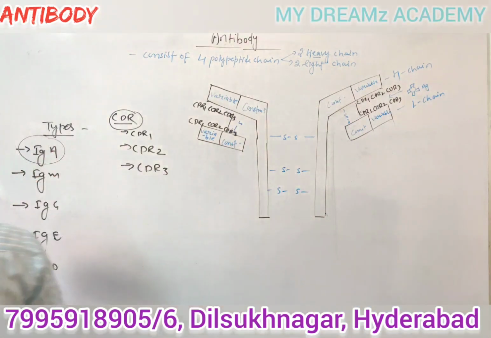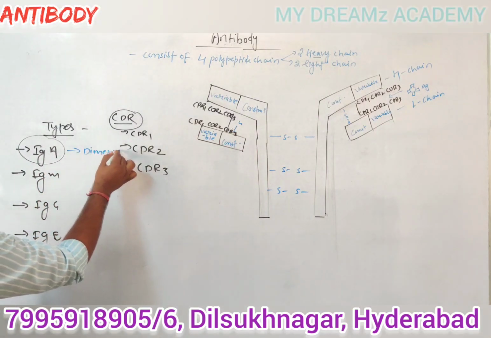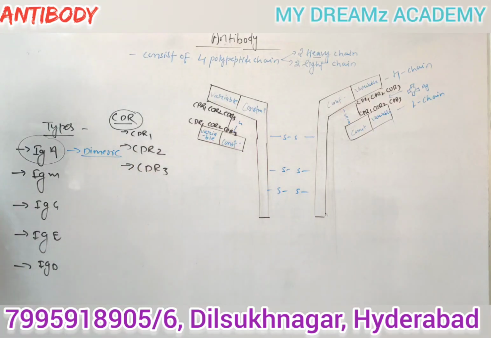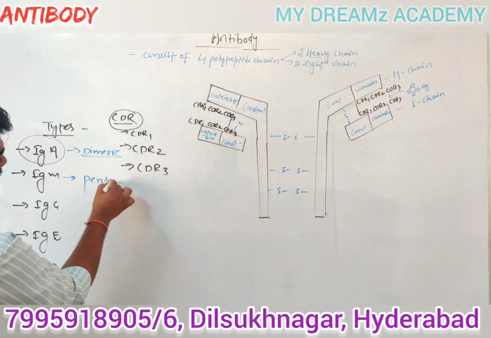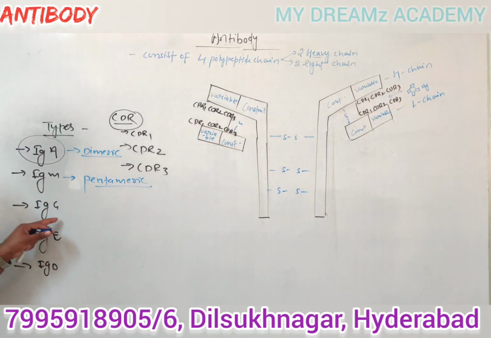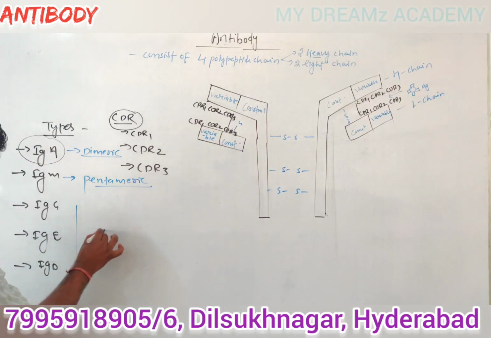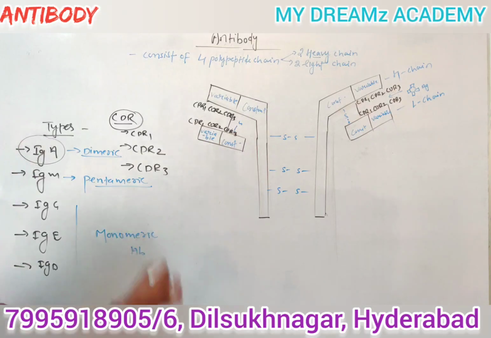IgA antibody is dimeric. Remember, IgA antibody is dimeric. IgM antibody is pentameric. The remaining IgG, IgE and IgD are all monomeric antibodies.